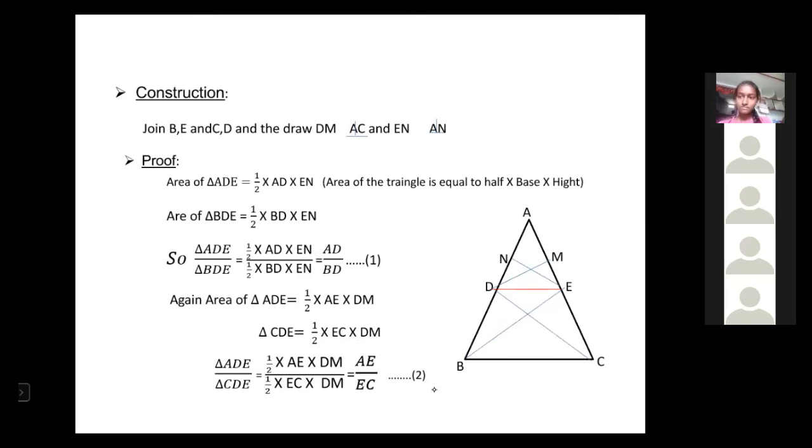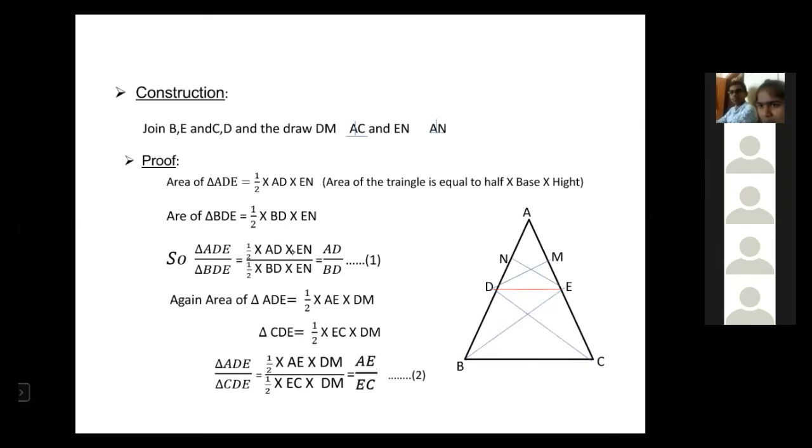Up to here clear? Again I repeat. First we got the area of the triangle ADE, that is half into base into height. Always treat as base the side on which the perpendicular is drawn. So AD is the base, EN is the perpendicular: half into AD into EN. Same for BDE, BD is the base, EN is the perpendicular, so half into BD into EN.